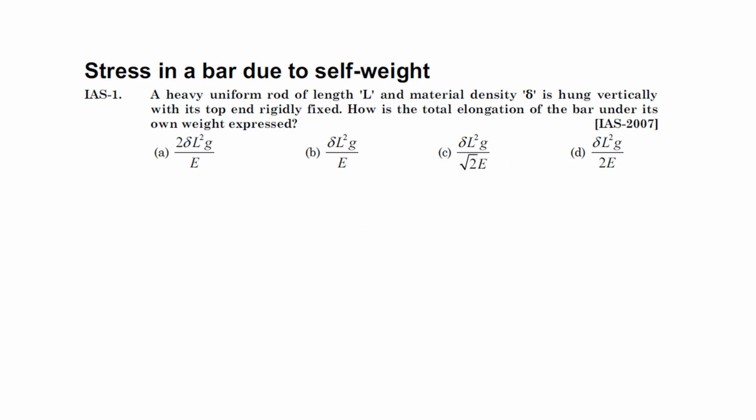So question number one for today's lecture. Let's read the question. A heavy uniform rod of length L and material density del is hung vertically with its top end rigidly fixed. How is the total elongation of the bar under its own weight expressed? देखिए इसमें own weight पूछ रहा है, due to own weight. If you have watched my previous videos, you will find that I have already dealt with a question from engineering services. So it is like PL by 2AE.